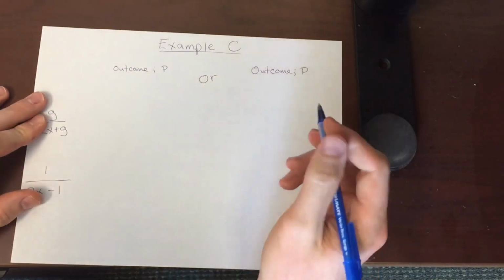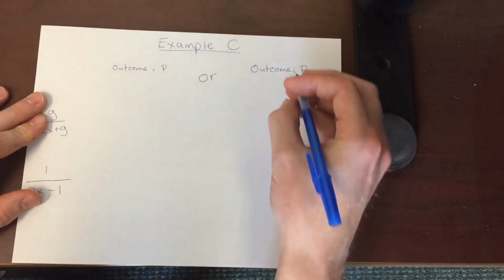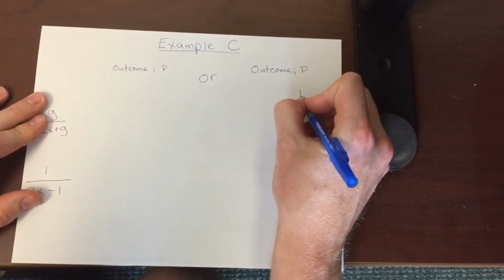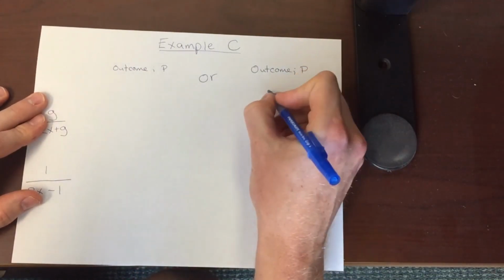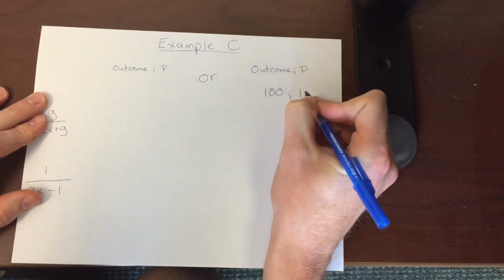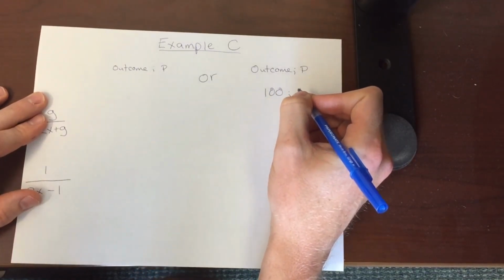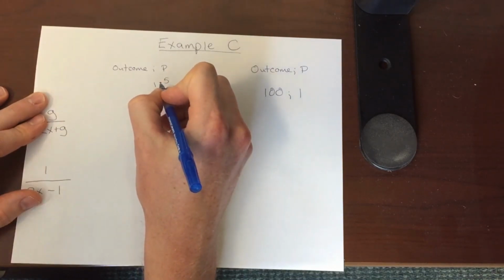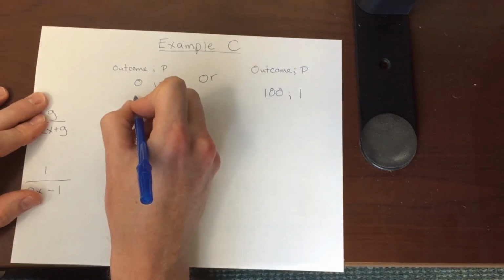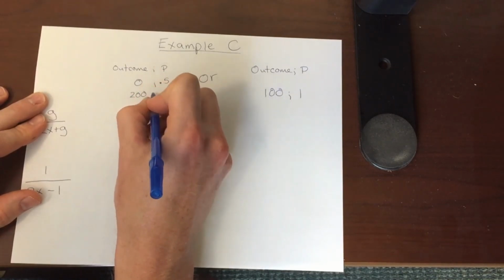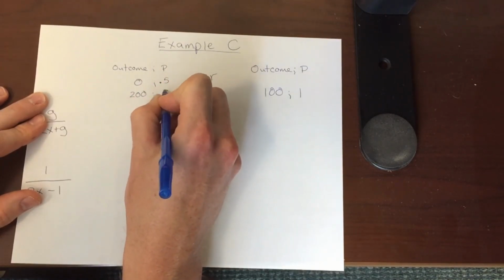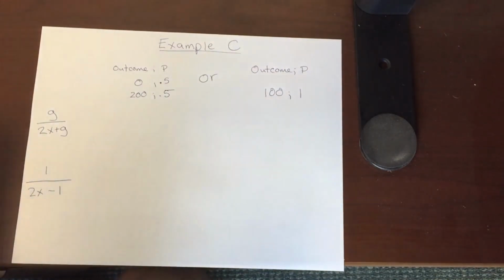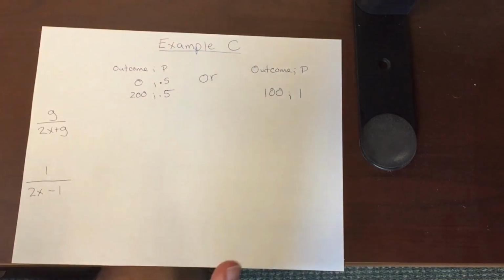All right, for example C, you start with a chance at a sure thing of $100, or you can have a 50% chance at 0, or a 50% chance at 200. Right? So we have a 50-50 chance at 200 or 0, or a sure thing of 100, right?